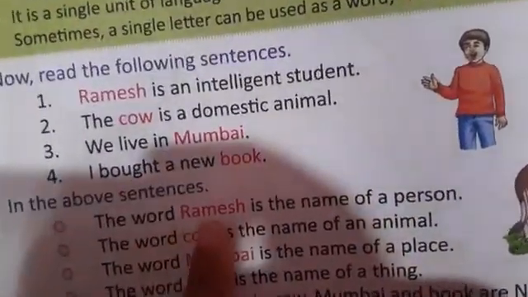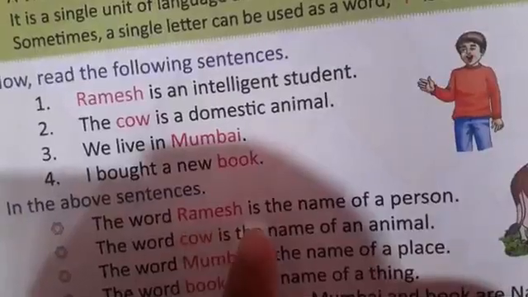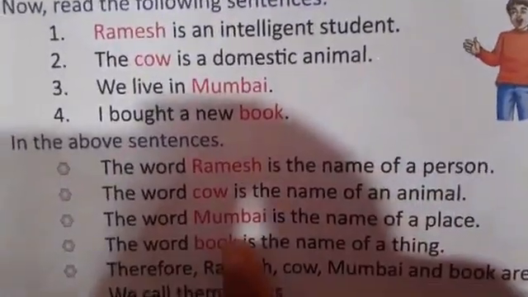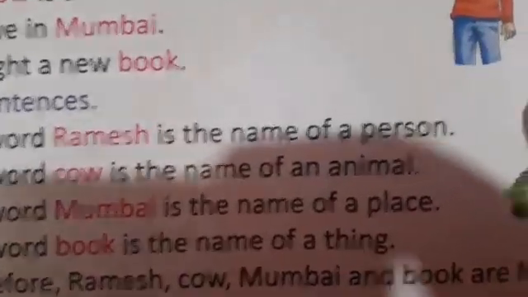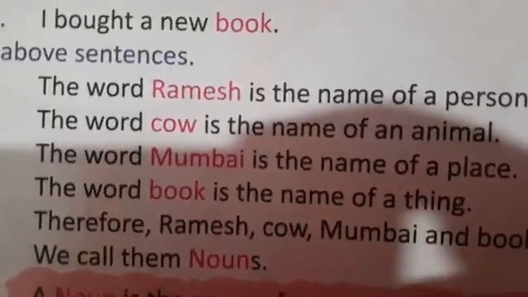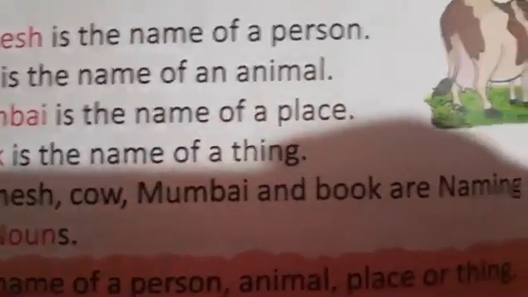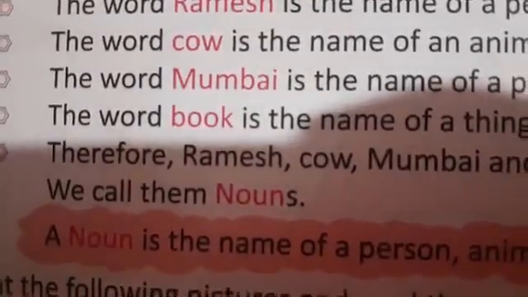Therefore Ramesh, cow, Mumbai and book are naming words, or we can call them nouns.